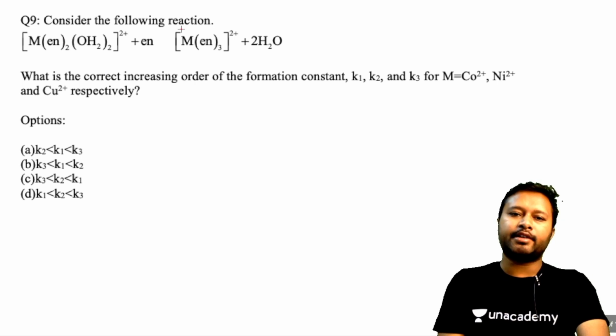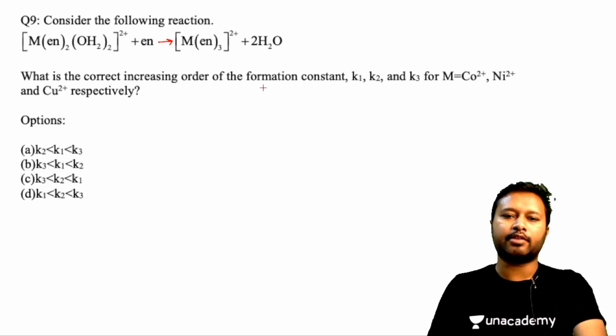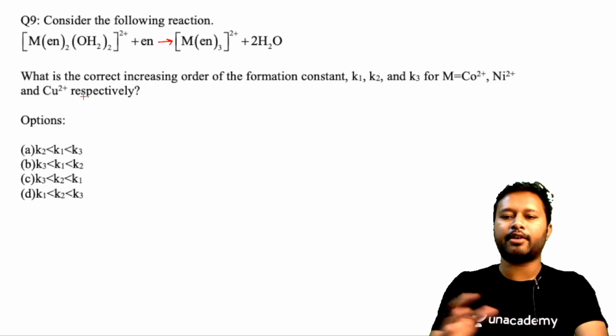Okay, it says consider the following reaction. Here we have the metal, ethylene diamine, [M(OH2)6]2+, and an arrow. What is the correct increasing order of formation constant K1, K2 and K3 for M equals cobalt, nickel and copper? So you have 3 different metals given.